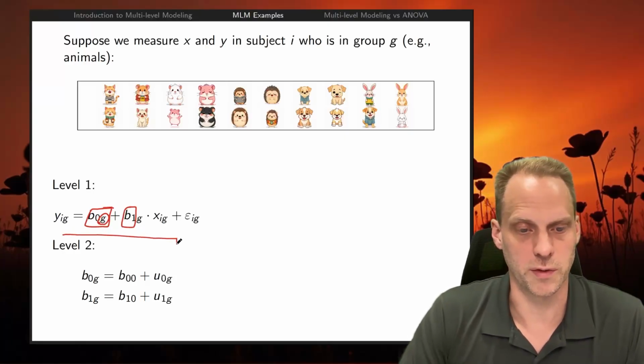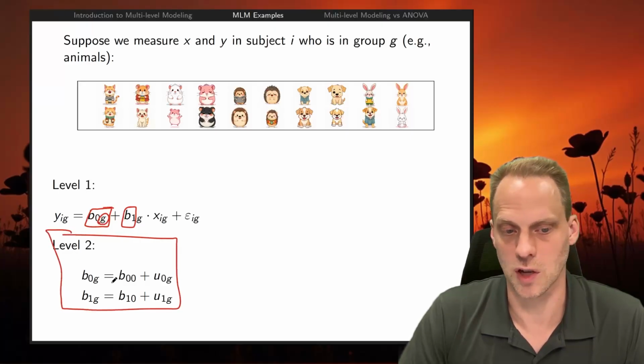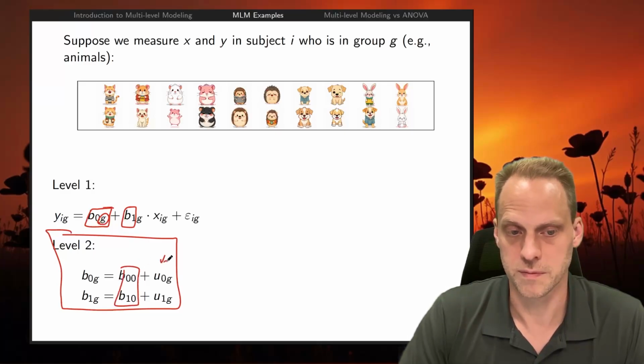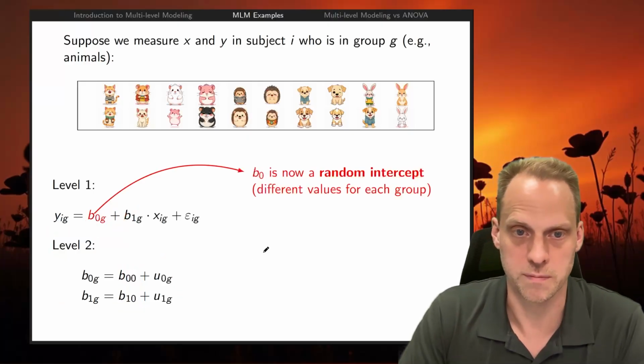And that's what we're modeling in level 2. In level 2, we model that these intercepts and these slopes themselves have some mean and some variation around the mean. And that's the whole idea about multi-level modeling.